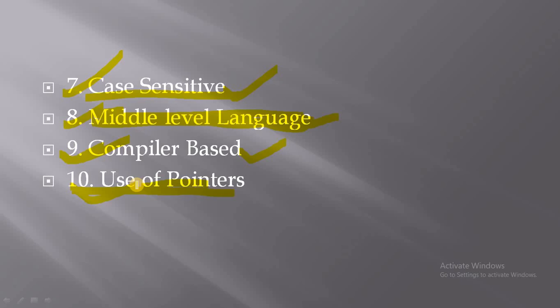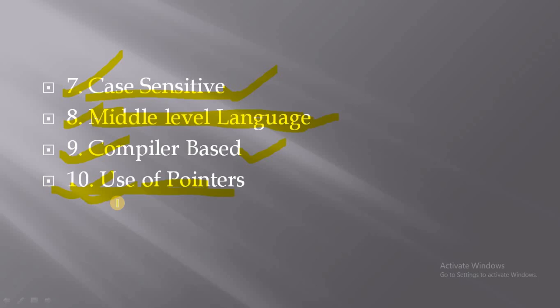In C language, the concept of pointers is also available. There is a chapter based on pointers in C language. When we study that chapter, you will come to know in detail how pointers can be used in C language.